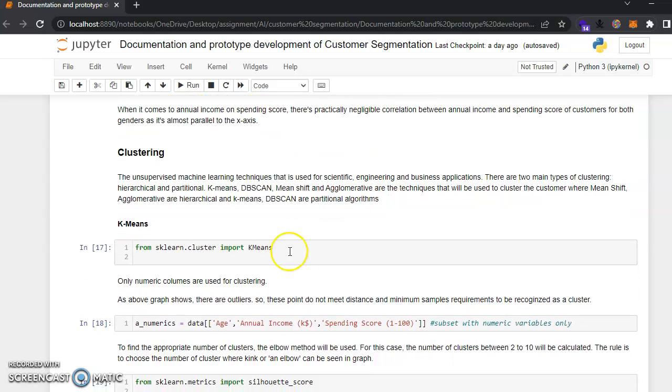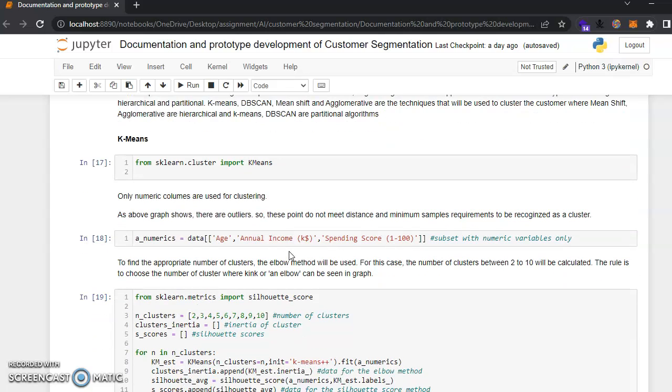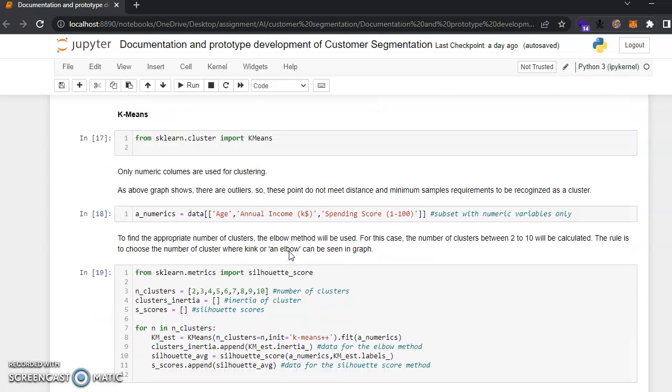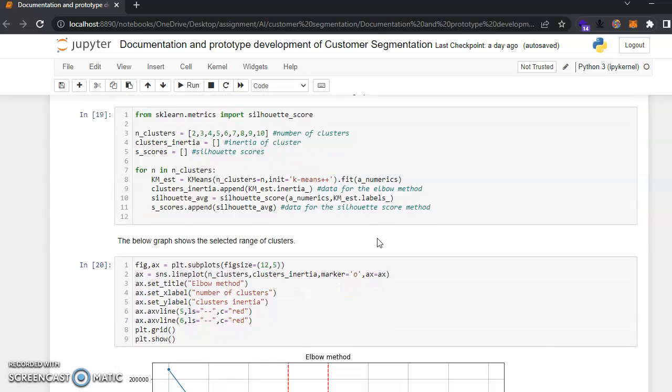Looking at the clusters, we use 4 different clustering algorithms to test the dataset. We first start with the K-means algorithm. To find the appropriate number of clusters in K-means, the elbow method is used. For this case, the number of clusters between 2 to 10 will be calculated. The graph shows the selected range of clusters.